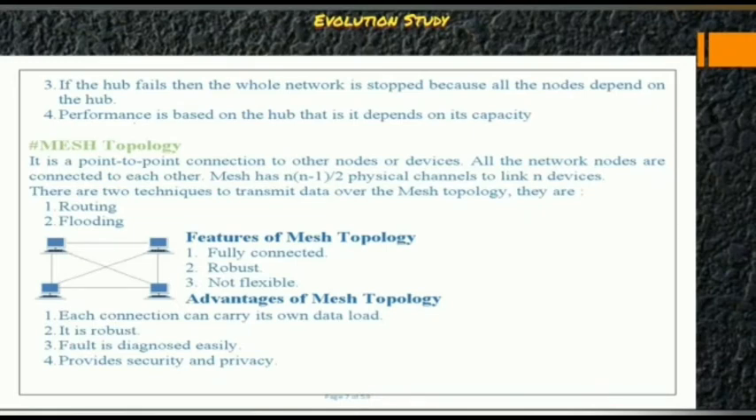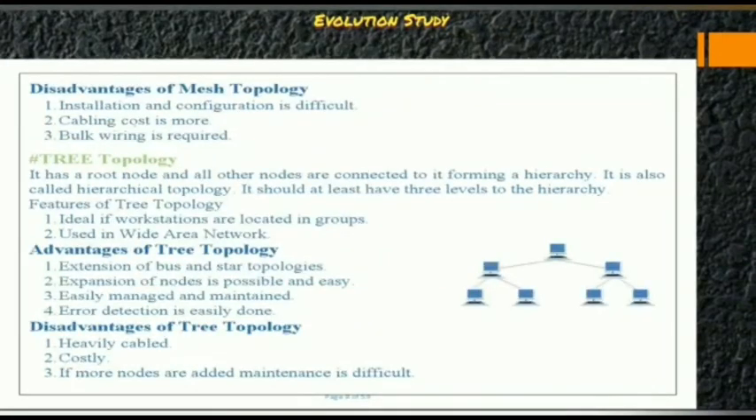Now, what is mesh topology? It is a point-to-point connection to the other nodes or devices. All the network nodes are connected to each other. Mesh has n(n-1)/2 physical channels to link devices. There are two techniques to transmit the data over the mesh topology. They are routing and flooding. Now the features of mesh topology are fully connected, robust and not flexible, and the advantages are each connection can carry its own data load, it is robust, fault is diagnosed easily, and it provides security and privacy. Now what are the disadvantages of mesh topology? Installation and configuration is difficult. Cabling cost is more, bulk wiring is required.